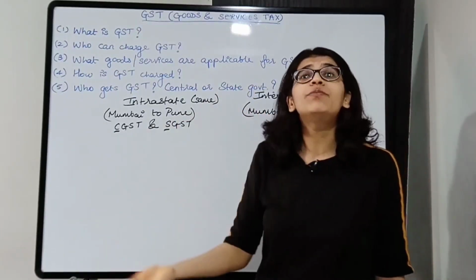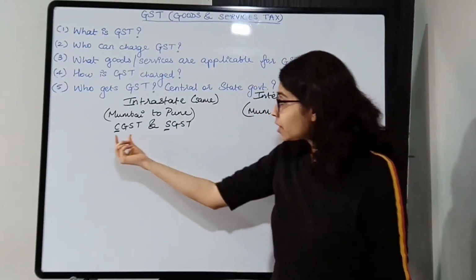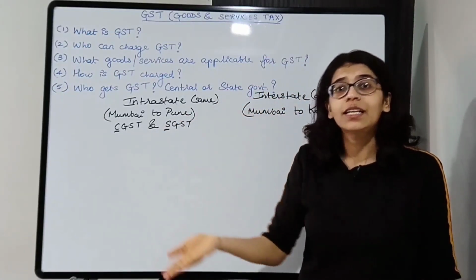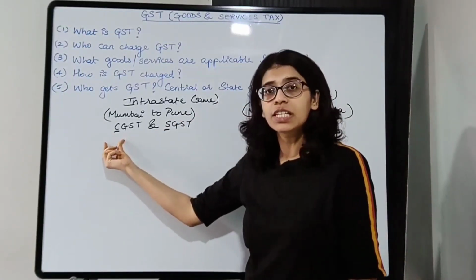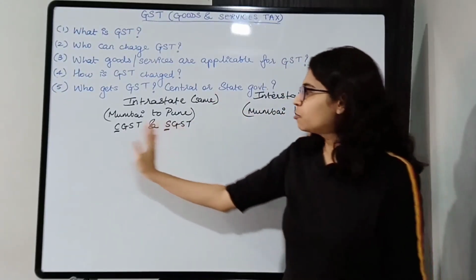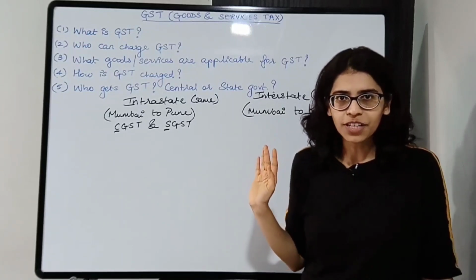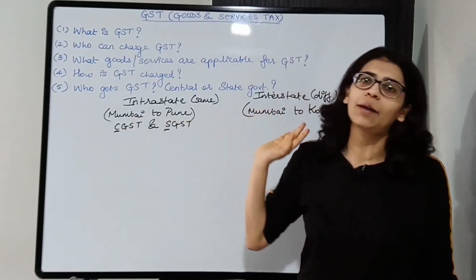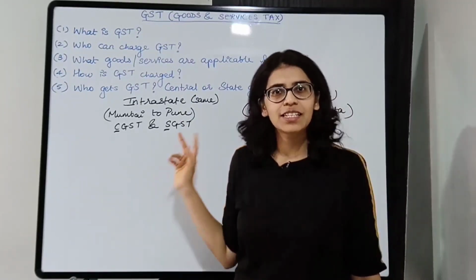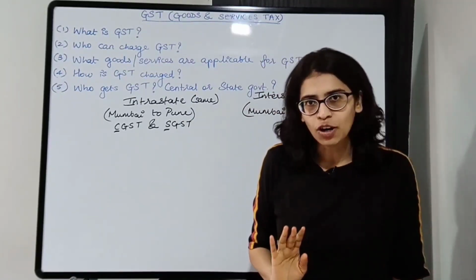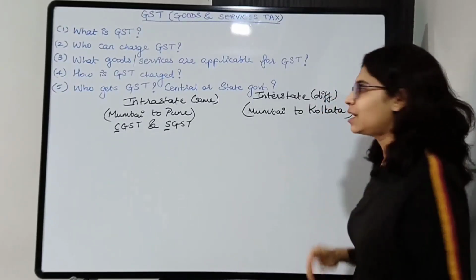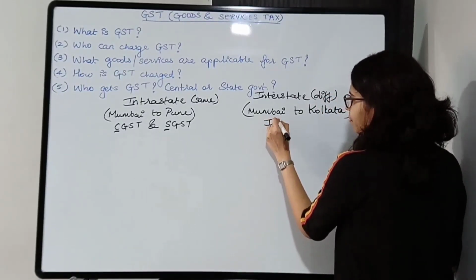If it is 12%, then 6% goes to central, 6% goes to state. If it is 28%, then 14% goes to central and 14% goes to state. Okay, it is distributed equally over here. All right, so there is CGST and SGST applicable for intrastate. That is what you are supposed to know. And it is distributed equally. Now when you talk about interstate, for interstate there is IGST.